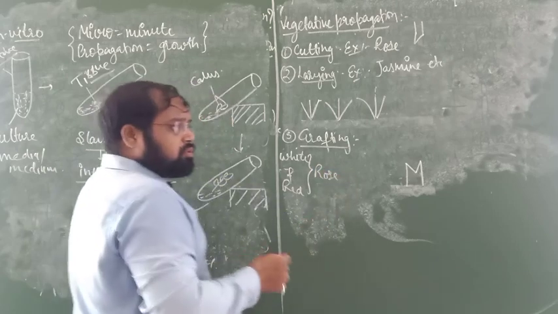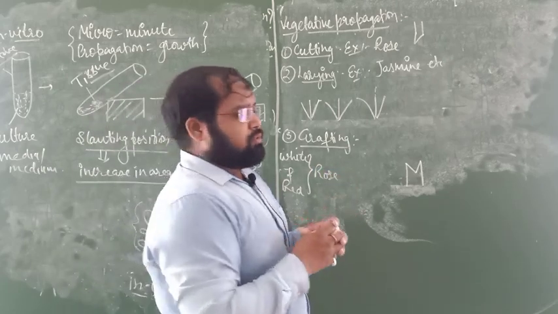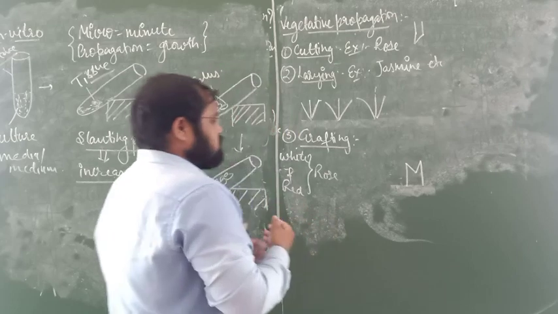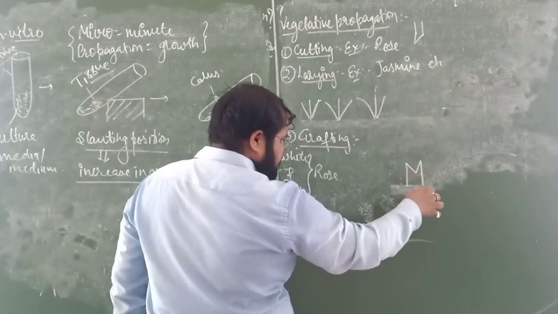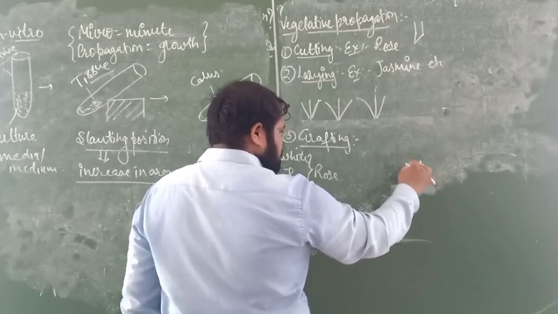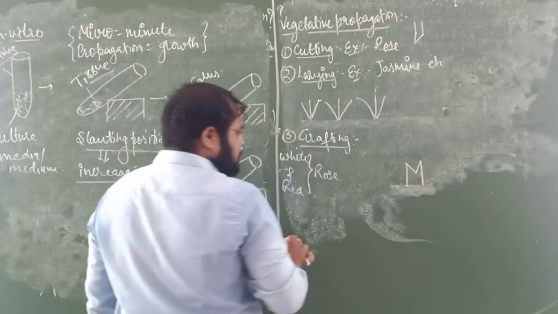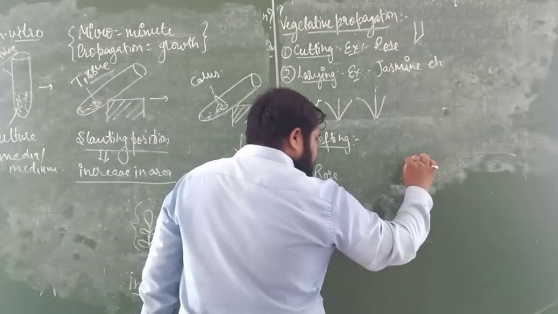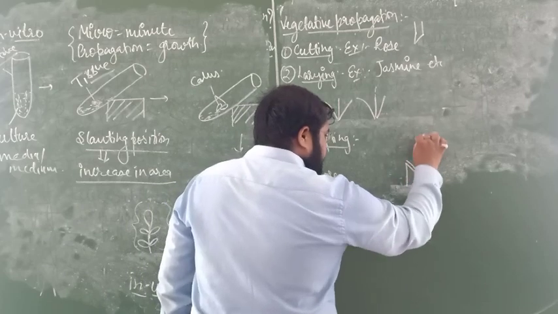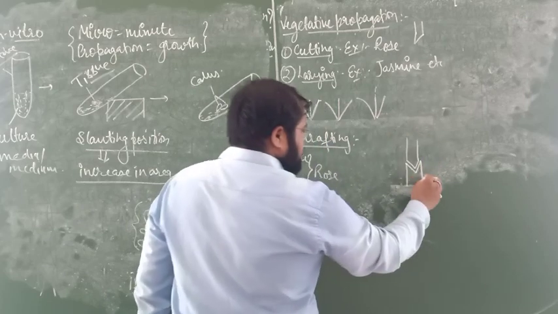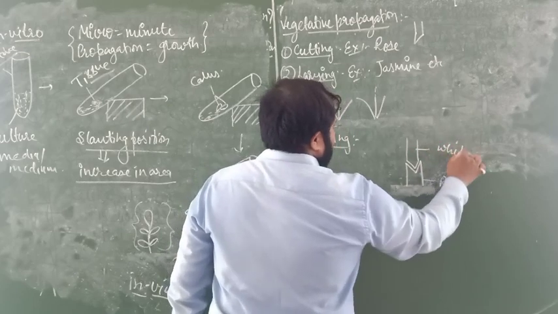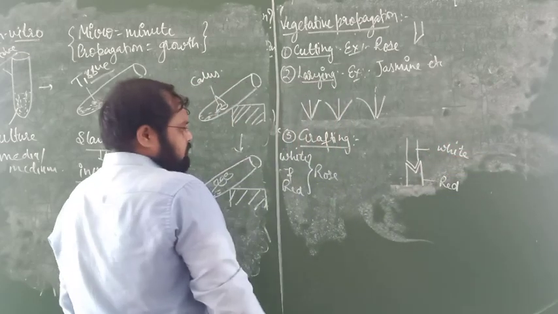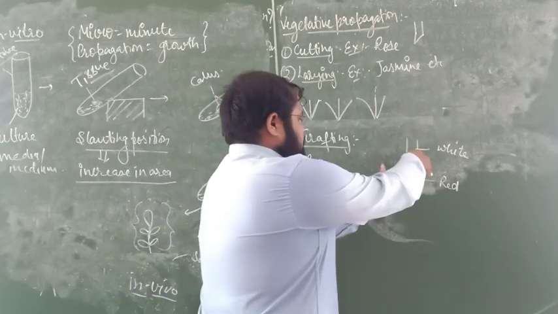We have to combine the white and red rose. Suppose this one is the red rose stem. We have to cut it like this, and above that we take the white rose stem. This one is the red rose stem and this one is the white rose stem.